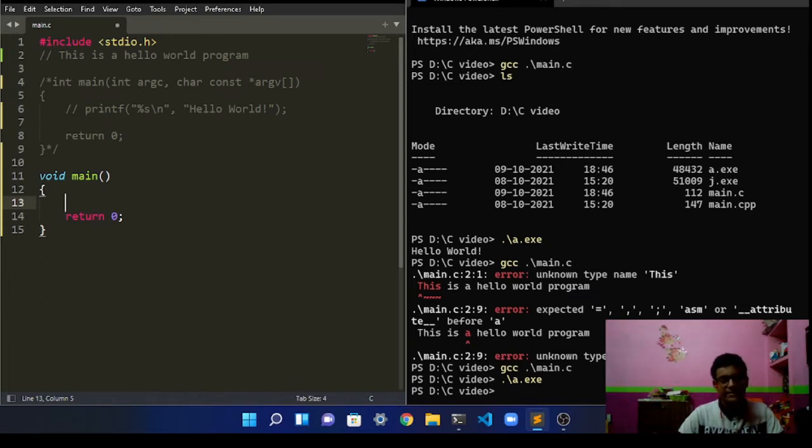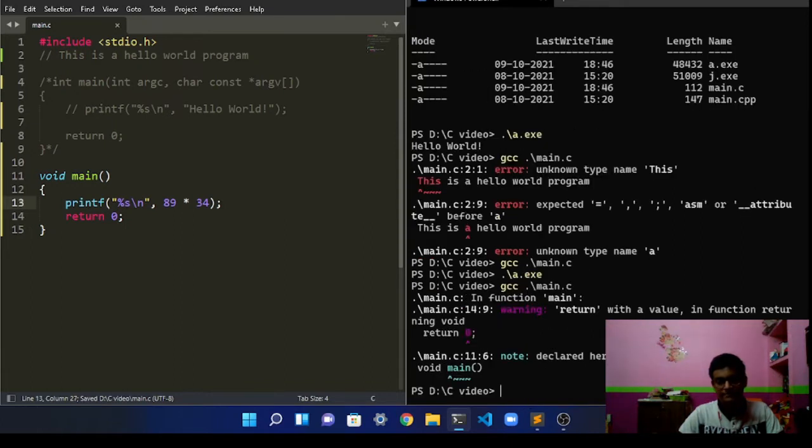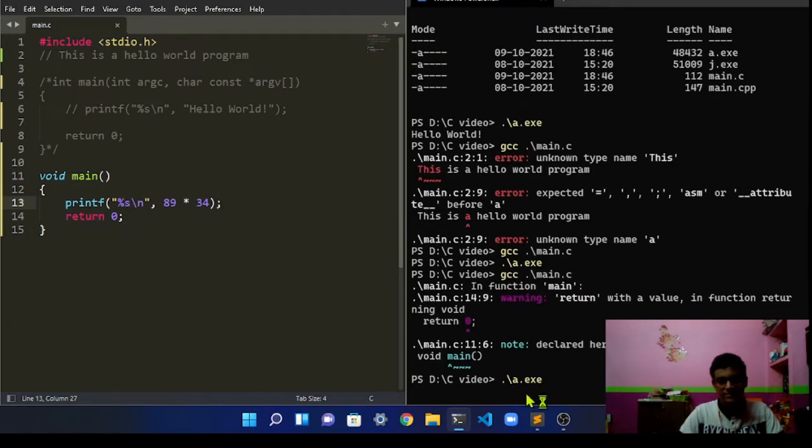Let's say you want to write a program where you want to multiply two numbers. You can just do printf and do something like 89 multiplied by 34, and then you compile it, and then you run the exe. It is compiling here, but you can see it didn't print the result.